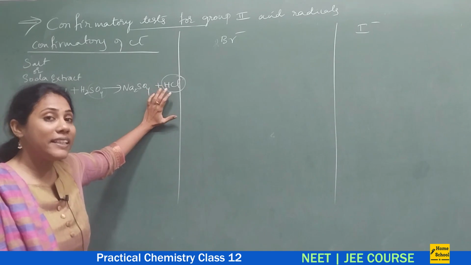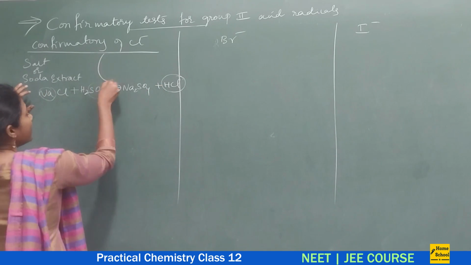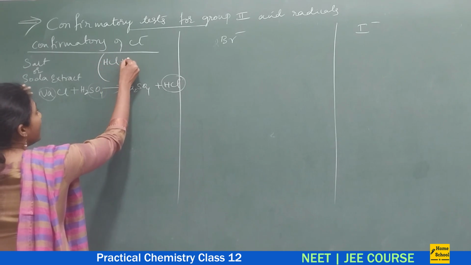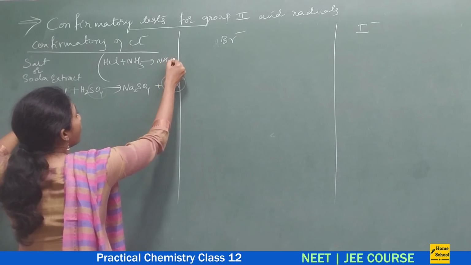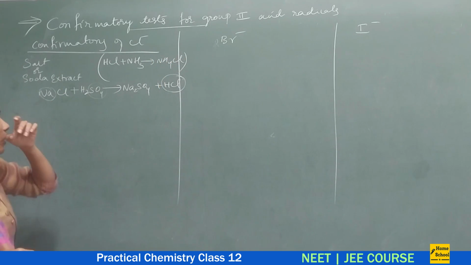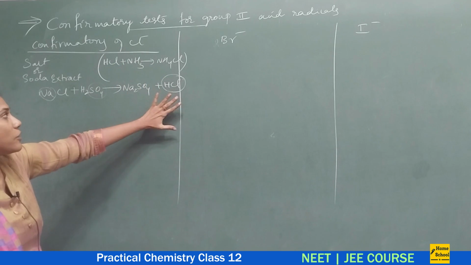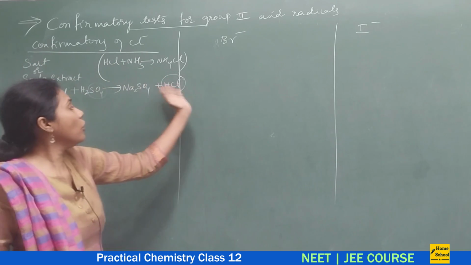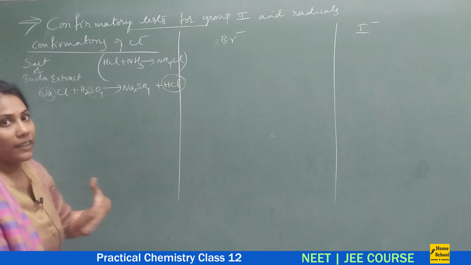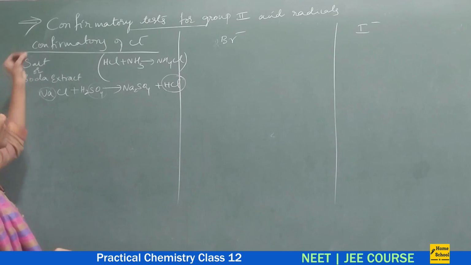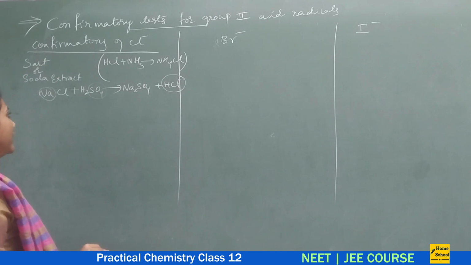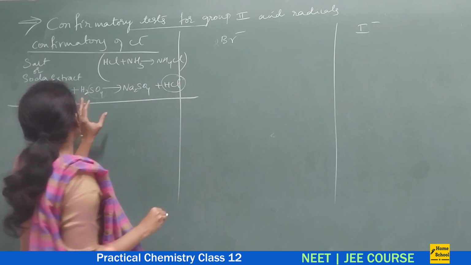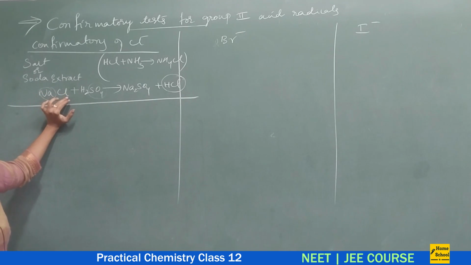How do you confirm that it is HCl gas? When this HCl is passed through ammonia, you will get fumes of ammonium chloride, guys. This is how you confirm the presence of HCl. Fine. So now we know what gas you are actually getting as that pungent smelling gas the moment you add dilute sulfuric acid to the salt directly or to a soda extract. And now, how do you confirm that there is a presence of Cl minus here?